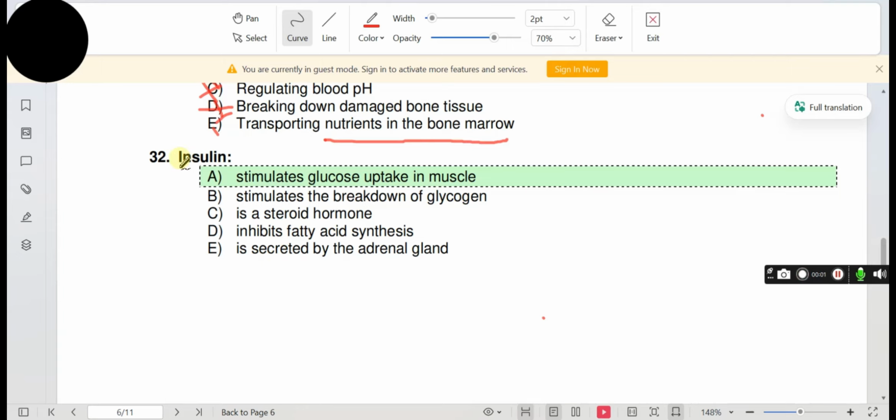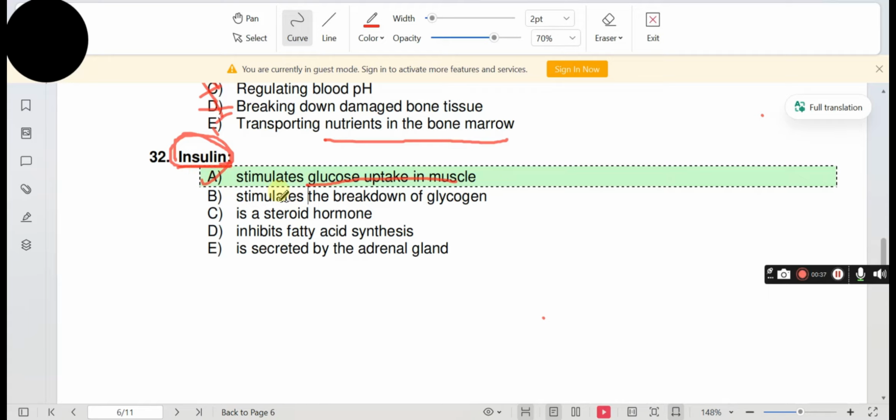Question 32. Insulin. Insulin is a peptide hormone that plays the main role of reducing blood glucose levels. Let's read the options. Option A. Stimulates glucose uptake in muscles. Yes, it's the correct option because insulin reduces the blood glucose level by uptaking or storing the glucose.